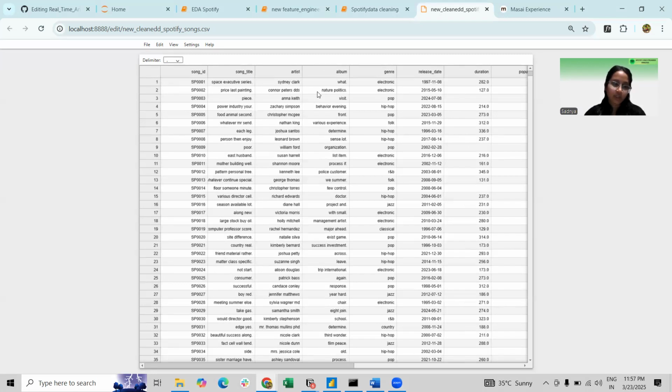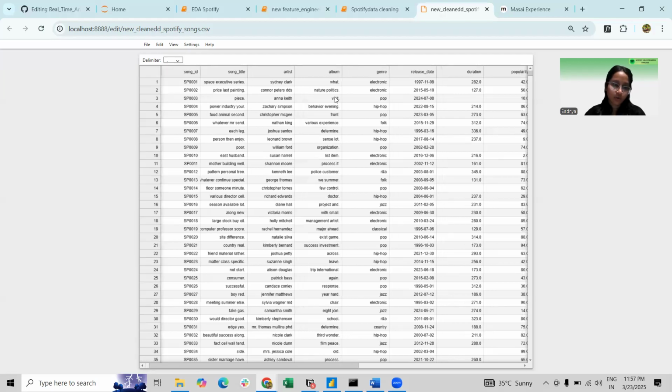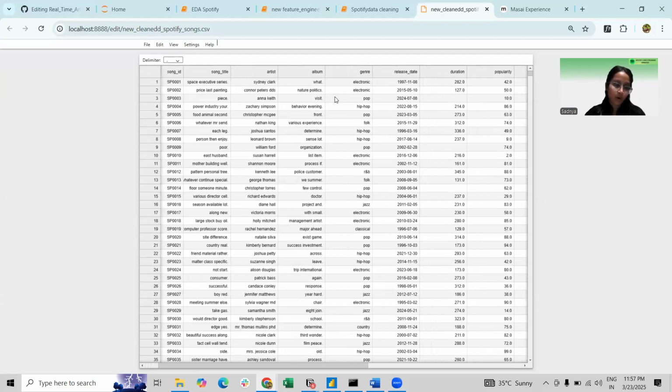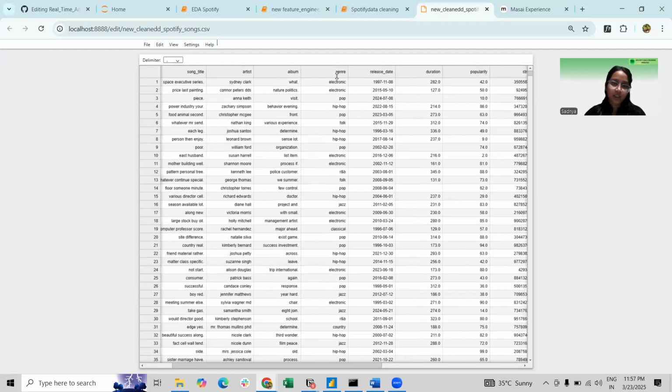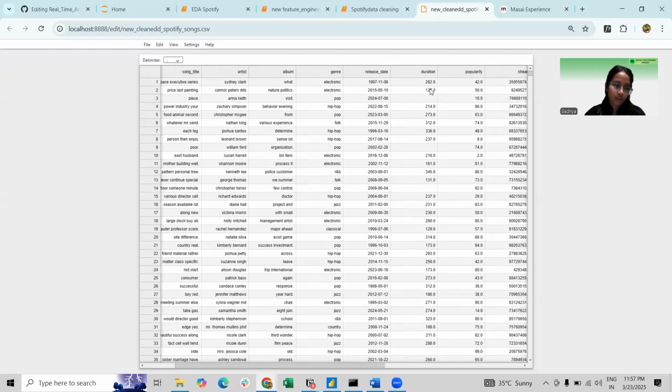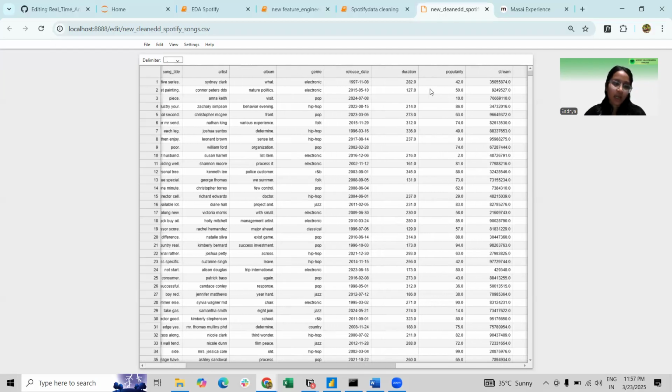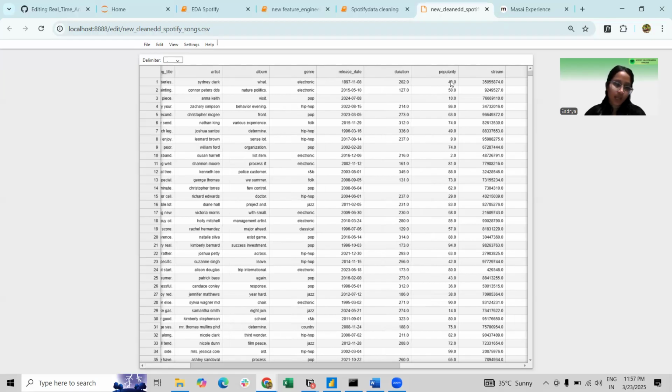Genre, which is the category of the song, maybe pop, hip hop, or rock. Duration, which is the length of the song in seconds, and the popularity score, which is a numerical rating of the song's popularity.